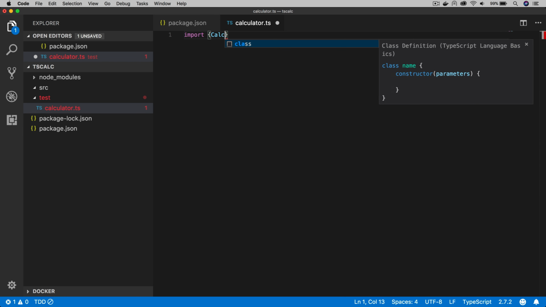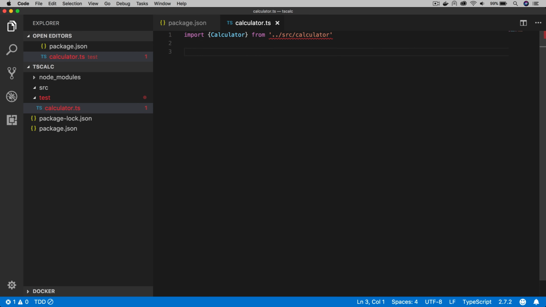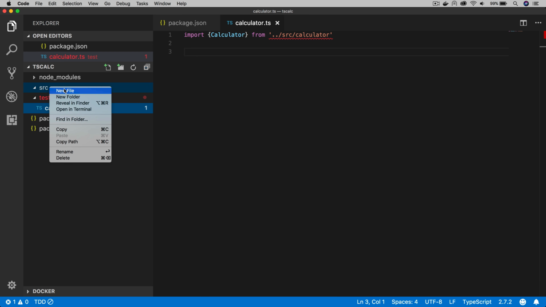So I'm starting by trying to import a calculator class. And you can see our IDE, because we're using TypeScript, is giving us some compile errors. So you can see here it cannot find the module that we're trying to import, as expected. And this I would treat as our first failure. So our first test failure is a compilation failure before we've even got to anything actually running yet. So we can change that by simply creating a module like so.